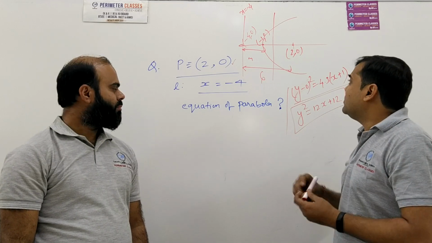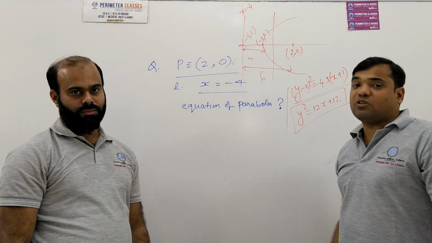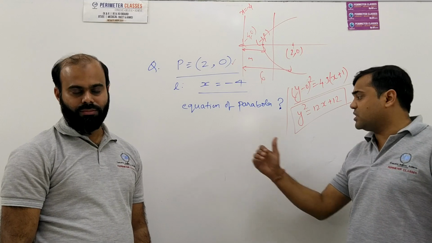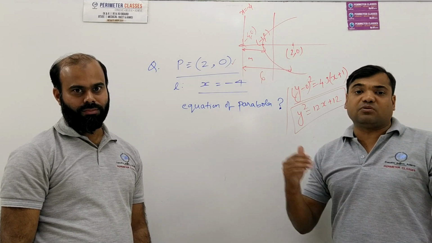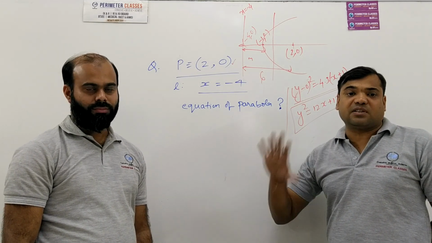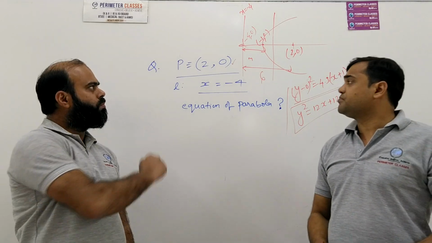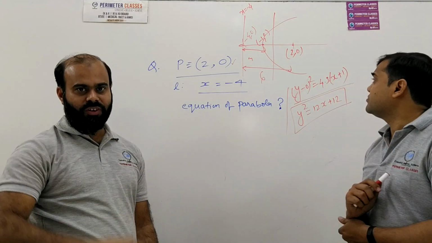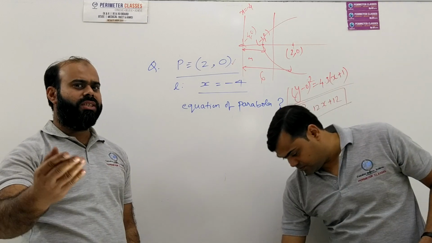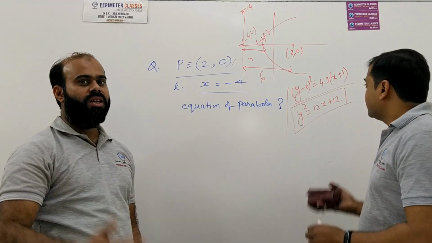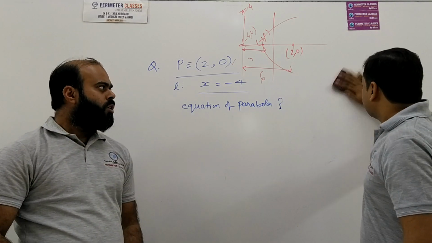So what we have to do is calculate the coordinate of the vertex, and then we can simply put the values into the standard equation that we have just learned. So this is again a case of a shifted parabola. These types of cases you will see specifically in physics, in projectile motion.